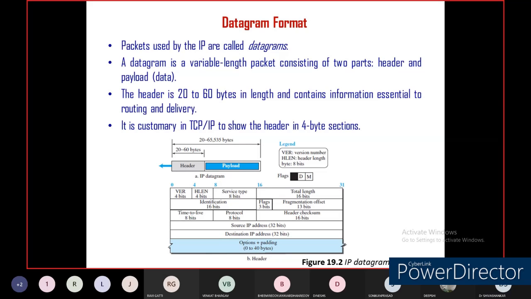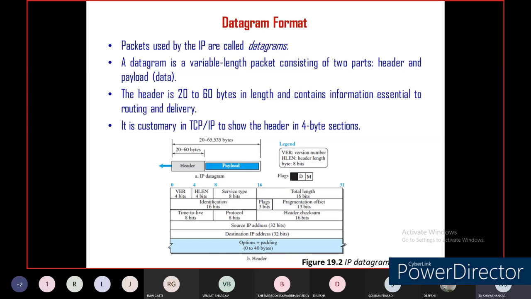But it is variable length and contains information essential to routing and delivery. So what is the functioning of a datagram? The main function of the datagram is for routing and delivery purposes. Routing means creating a path between source and destination. Then the routing table will keep updating all the data when the network is established. The routing table automatically updates all the information between source and destination, including addresses.